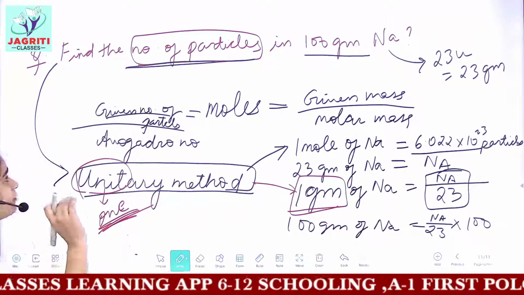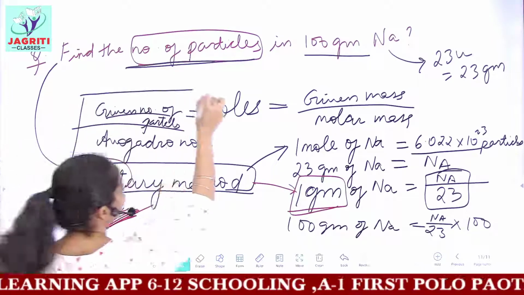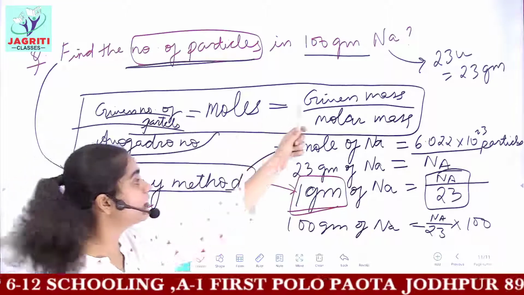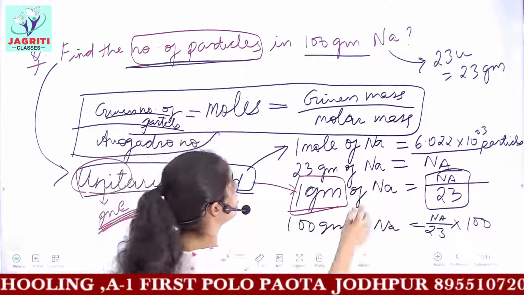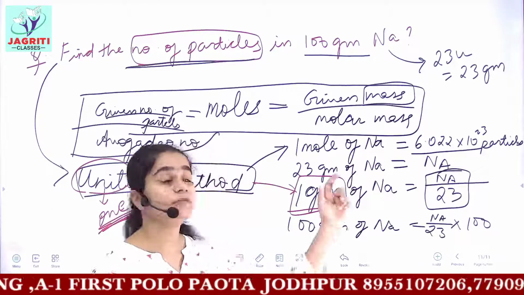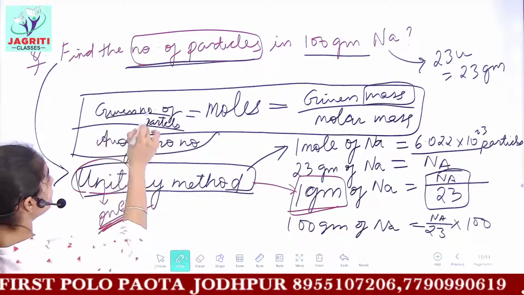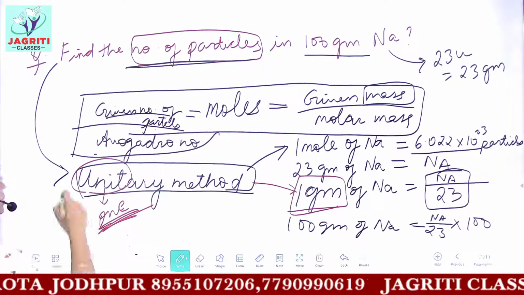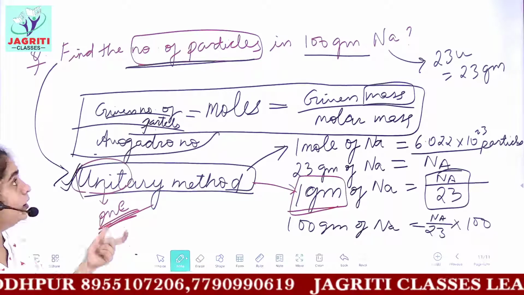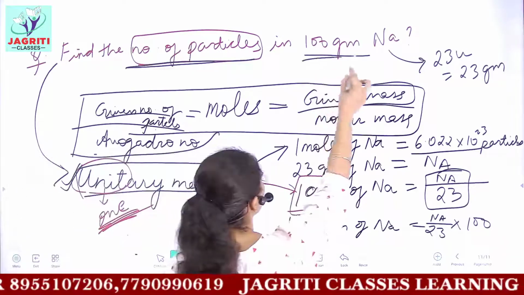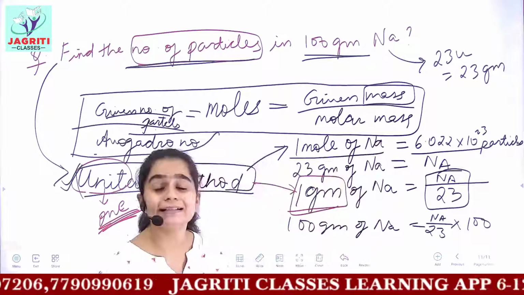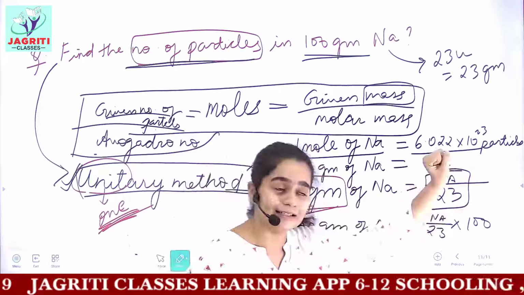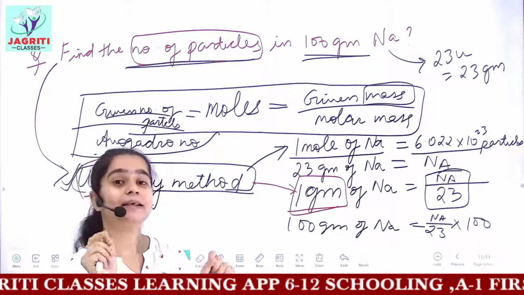What we did is, we'll revise. We said that we have 2 formulas for finding the moles. One formula is moles is equal to given mass upon molar mass. This formula is based on mass. And if you are given the number of particles, the formula is given number of particles upon Avogadro number. But for this question, we used a new concept, that was the unitary method. We said that 1 mole of sodium contains how many particles? You know 1 mole of anything contains Na number of particles, 6.022 into 10 to the power 23 particles.